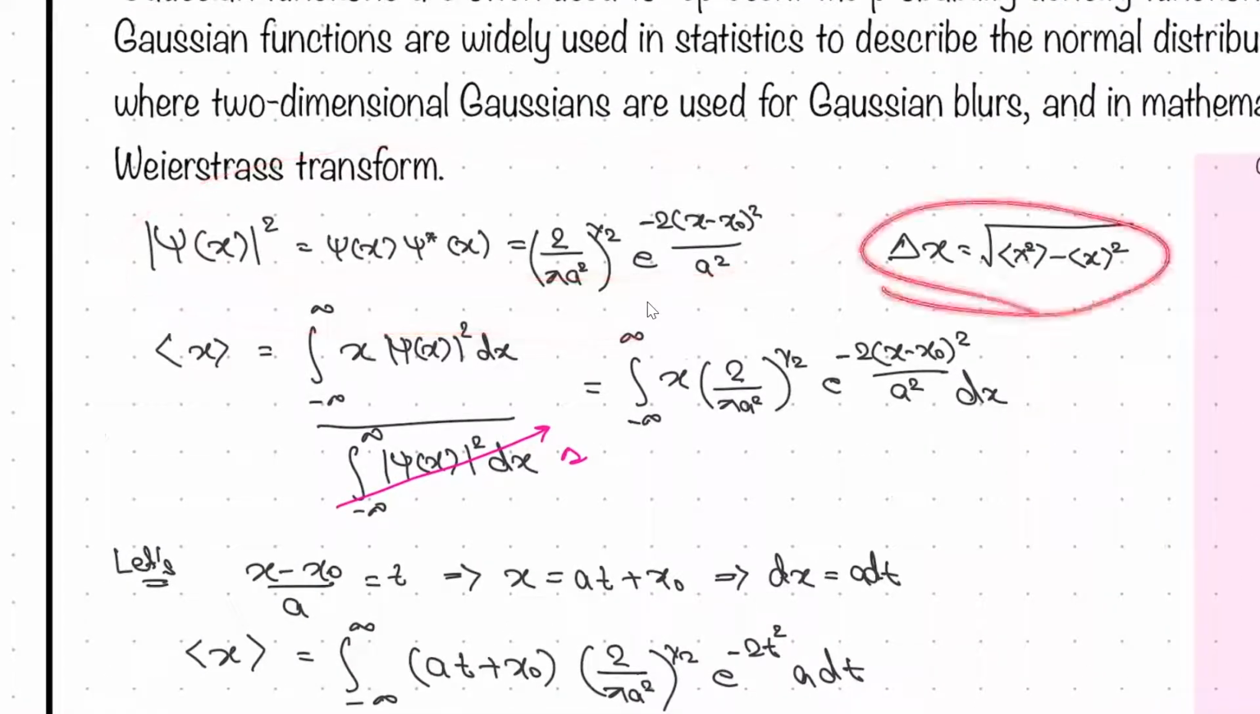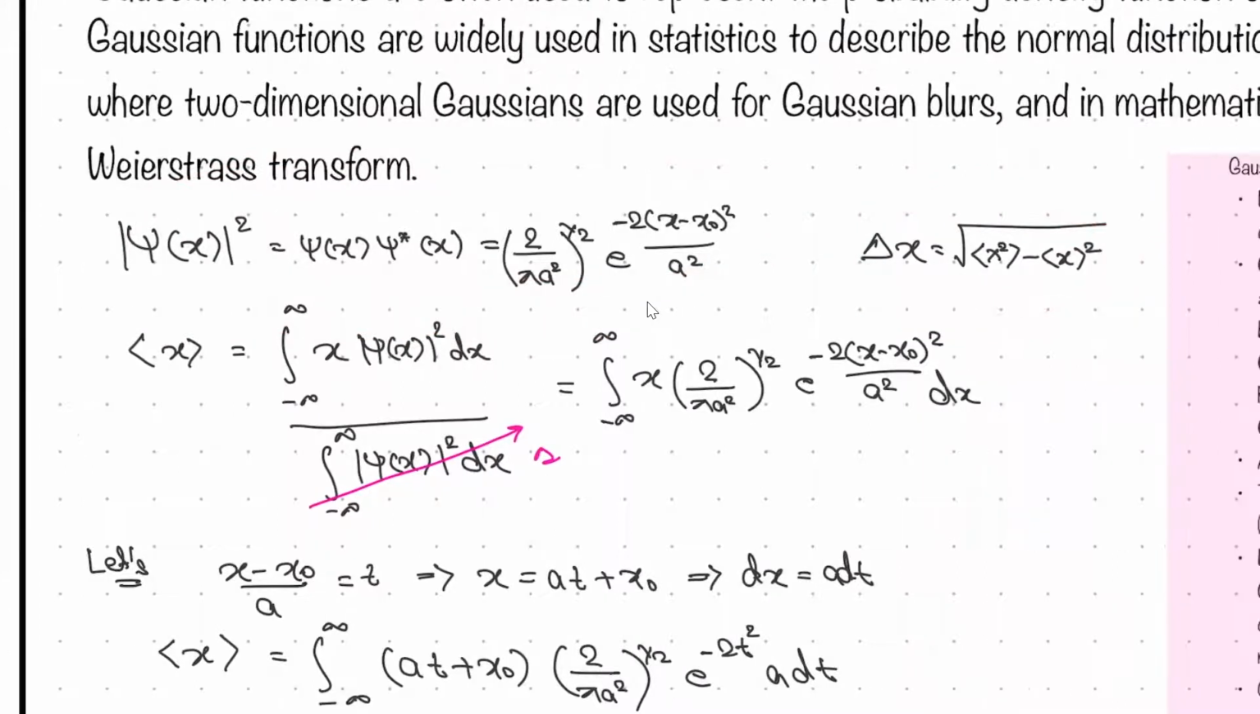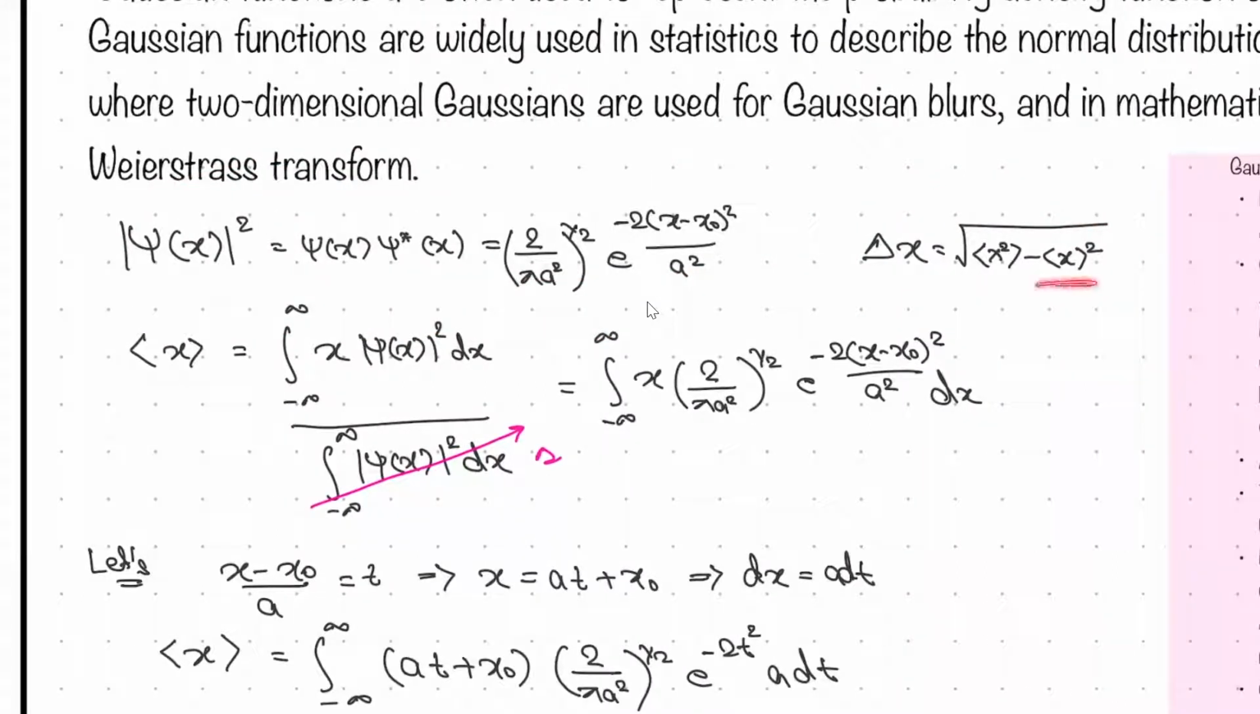We need to find out the delta x, the uncertainty in x. How will we find it? We have to find out the expectation value of x, then we will square. So this will be the expectation value of x. Here the normalization integral will be 1 because it is a normalized wave function. We have already said that this is a normalized wave function. Otherwise, you have to do the normalization also. But we have taken the normalized one only.